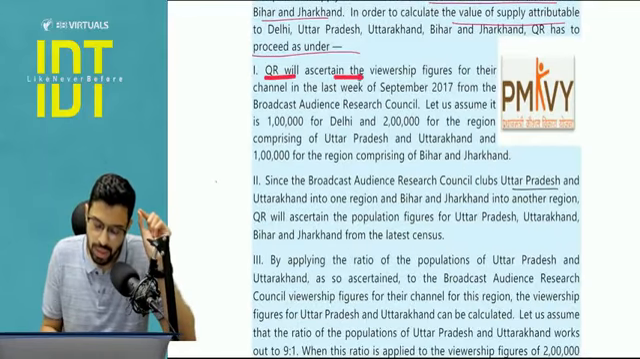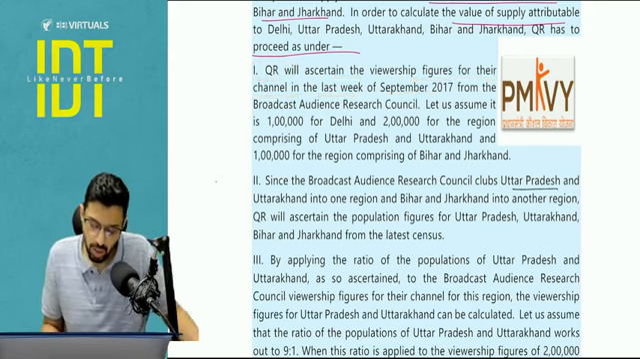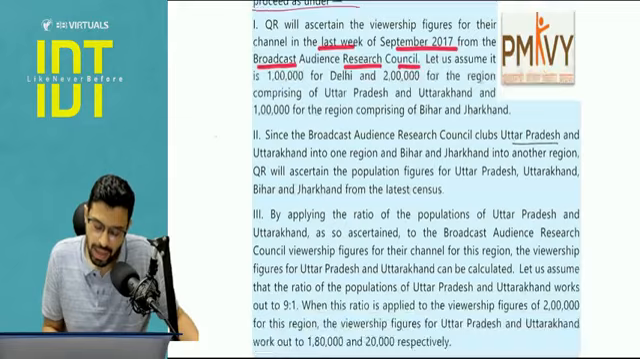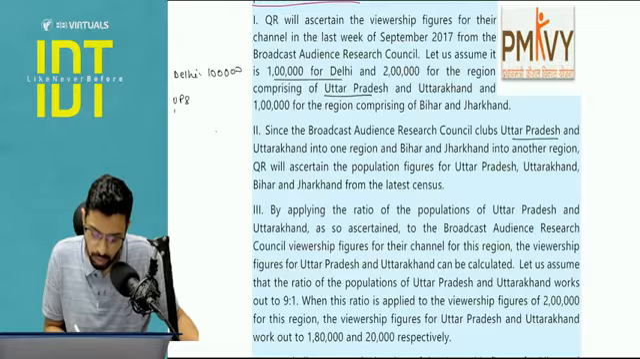See, QR will ascertain the viewership figure for their channel in the last week of September. Why QR will ascertain? Because it is the supplier, it is giving the service. Okay, so in the last week of September from the Broadcast Audience Research Council, let's assume this is 1 lakh for Delhi. Let's say for the region of UP and Uttarakhand, now UP and Uttarakhand, it has been clubbed into 2 lakh. And for Bihar and Jharkhand,